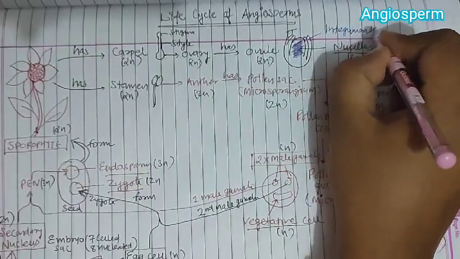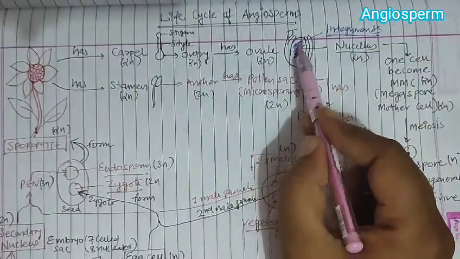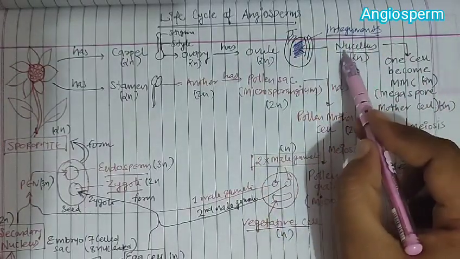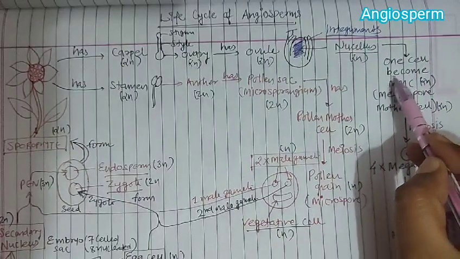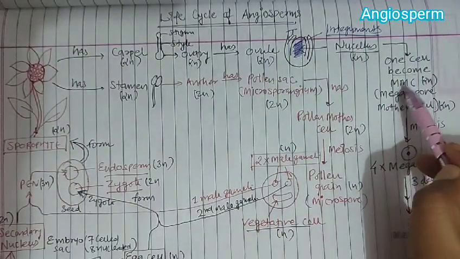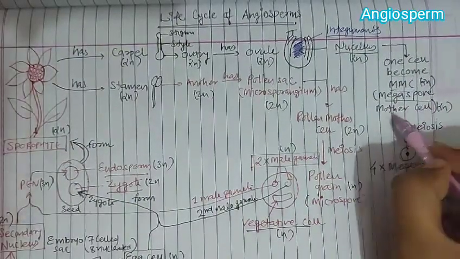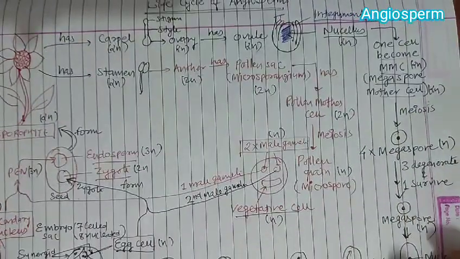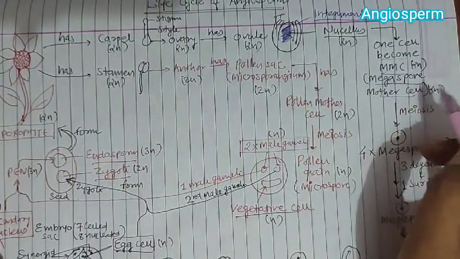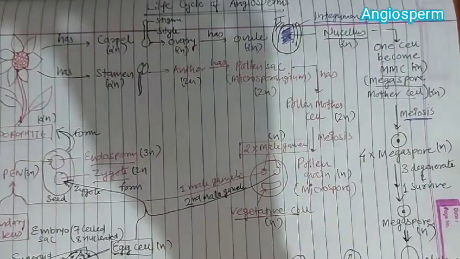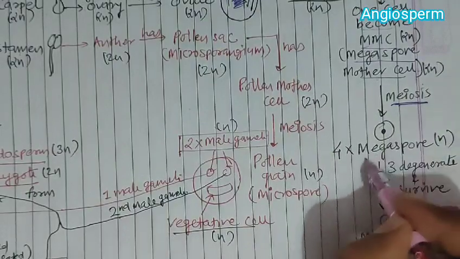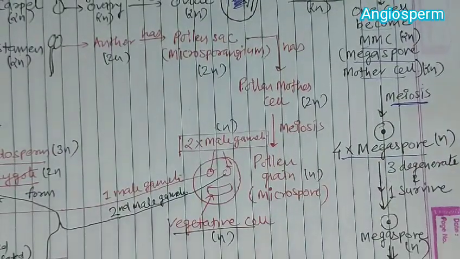Okay, now centrally the nucellus cells are filled, and this nucellus is diploid. Now one of the nucellus cells becomes the megaspore mother cell. This megaspore mother cell undergoes meiosis, and when it undergoes meiosis, here you can see the formation of 4 megaspores.